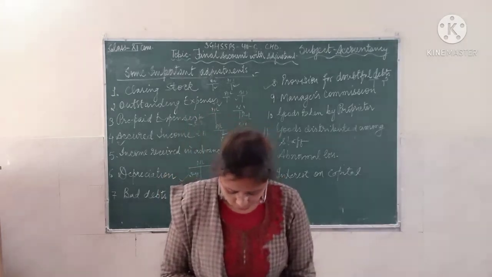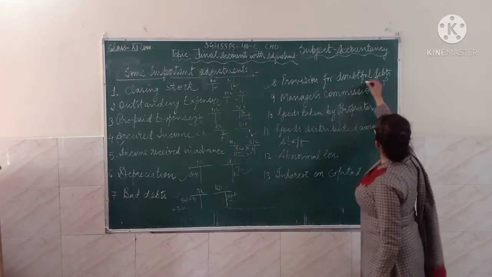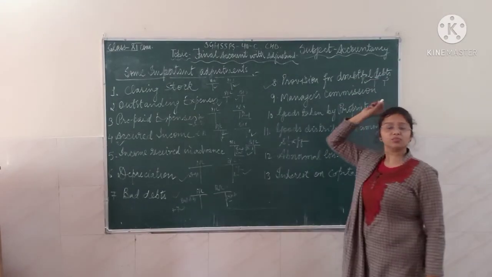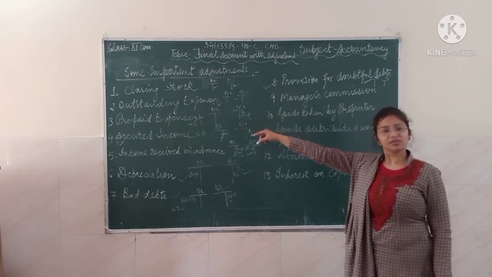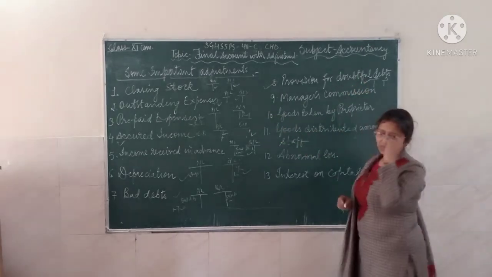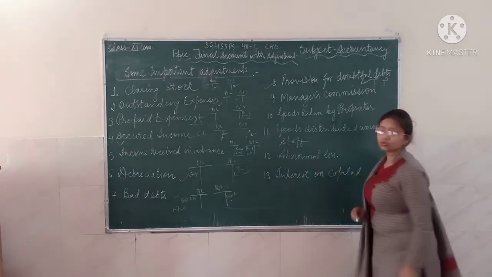So also you are going to take the provision. You will take it from the debit side when you create a provision, and it is outside your trial balance. It is given in the adjustment portion. It will go to the debit side of your P&L account. So how much provision you have created, it will go to the debit side.